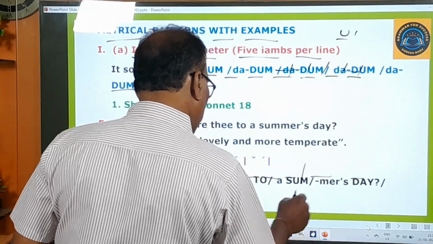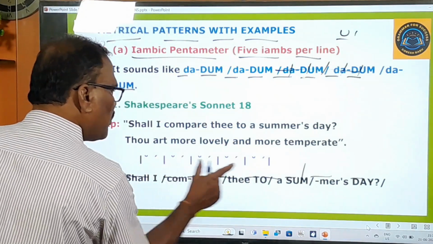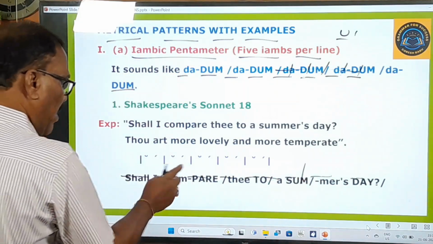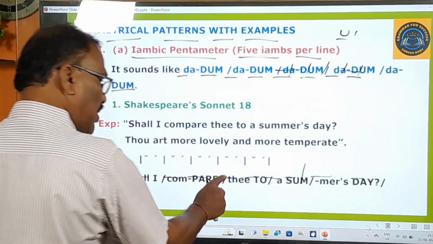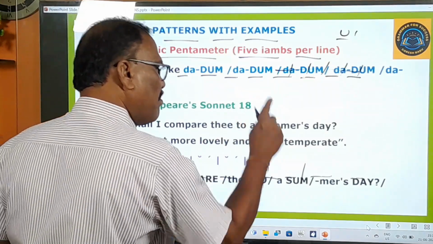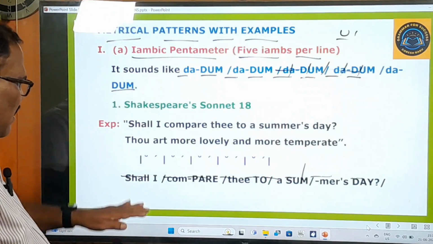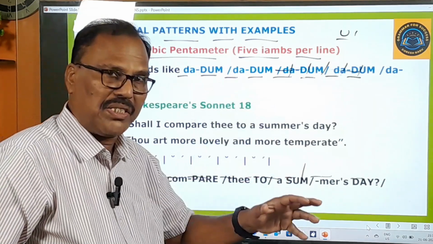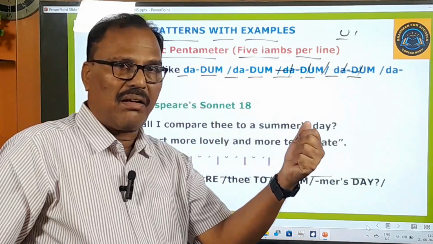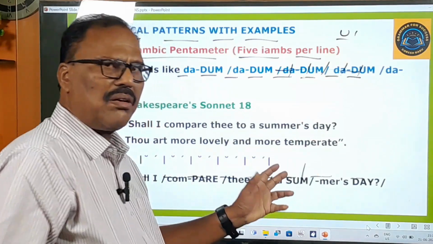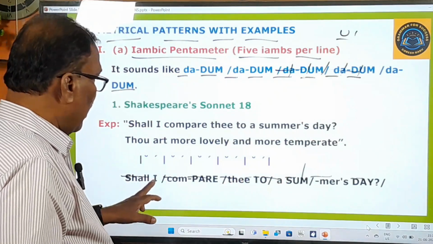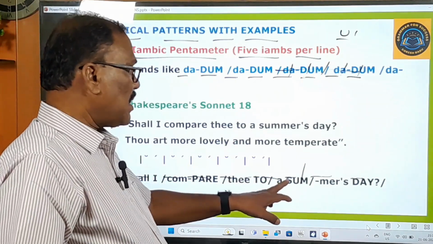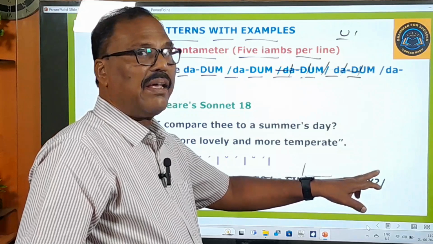So here, this is 1 foot, this is 1 foot, this is 1 foot, this is 1 foot, this is 1. So here, shall I compare thee to a summer's day? See, these capitalized syllables are being stressed or dragged out, so you can call them stressed or long syllables. Okay. So shall I compare, stressing, thee to a summer's day, something like that.